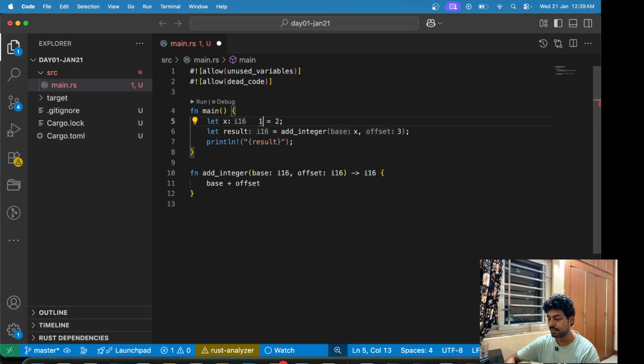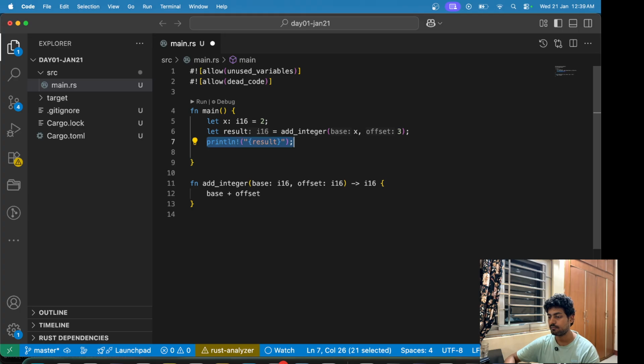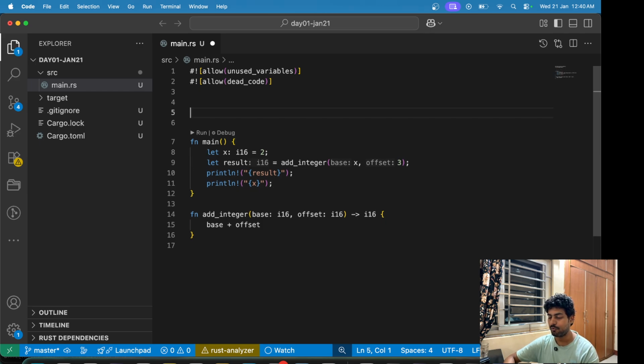We can also explicitly define the type here. So x is I16 and we are passing x here. Now the thing is that if we try to print x, so this works. Why does this work? Because since x is a primitive data type, it is being copied here. But this is not the example that I was going for.